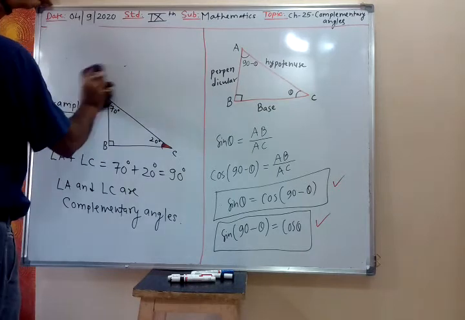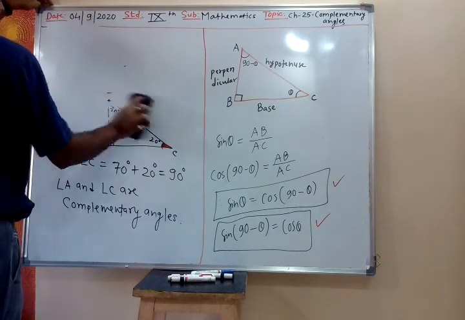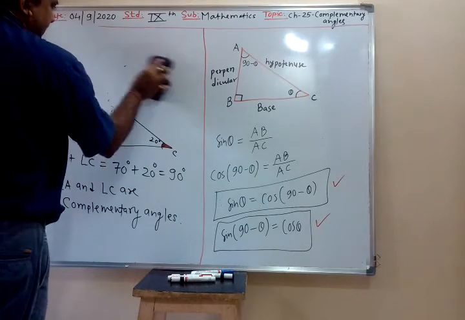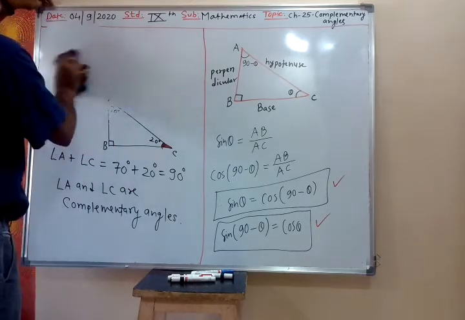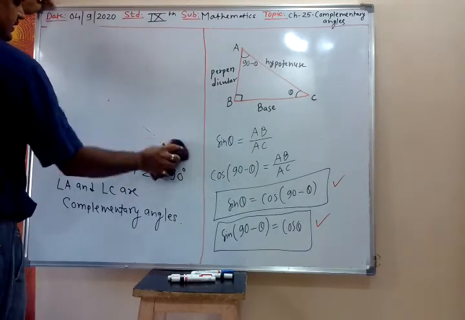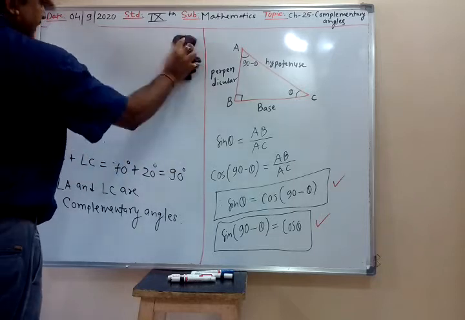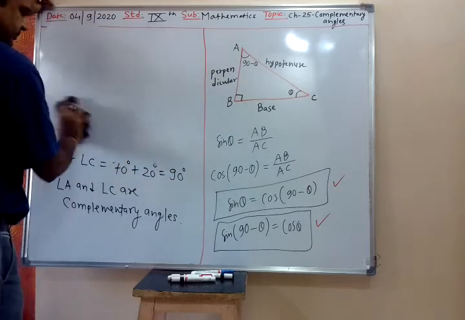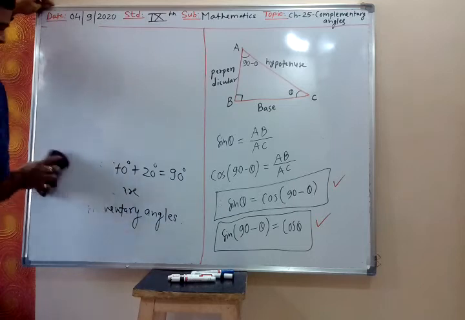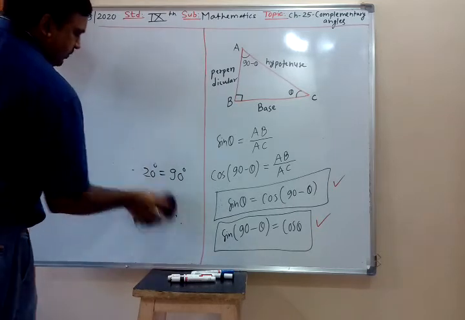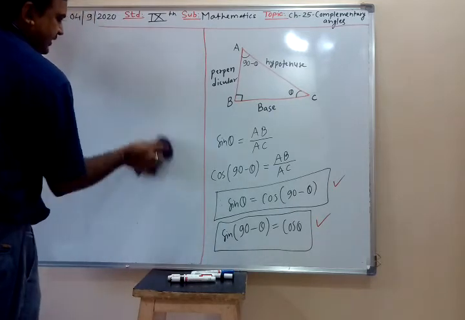You will be given a right angle triangle. In a right angle triangle, the hypotenuse is the side opposite the right angle. So there is a trigonometric relation, a complementary angle relation, between sine and cos.